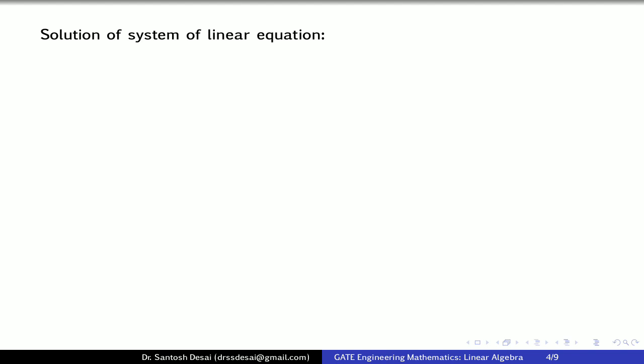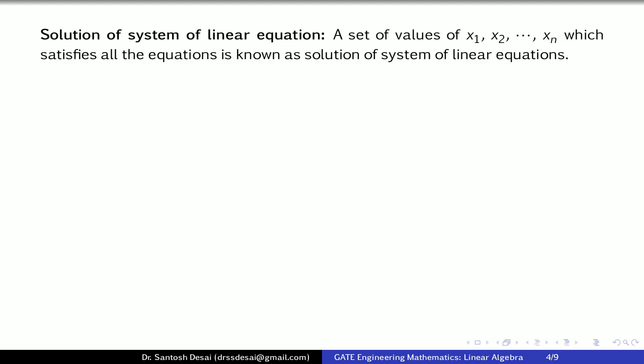Now next we consider solution of system of linear equation. So solution is nothing but the values of unknowns. So the set of values of x1, x2 and so on xn which satisfies all the equations is known as solution of the system of linear equations. So here we note that all the values must satisfy all the equations in the given set of equations.